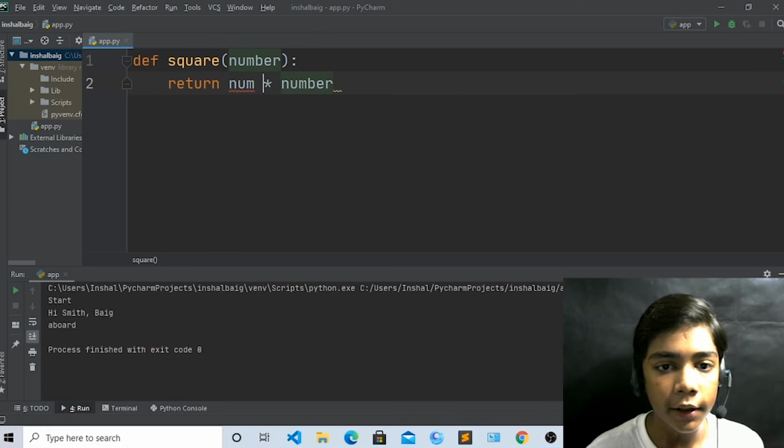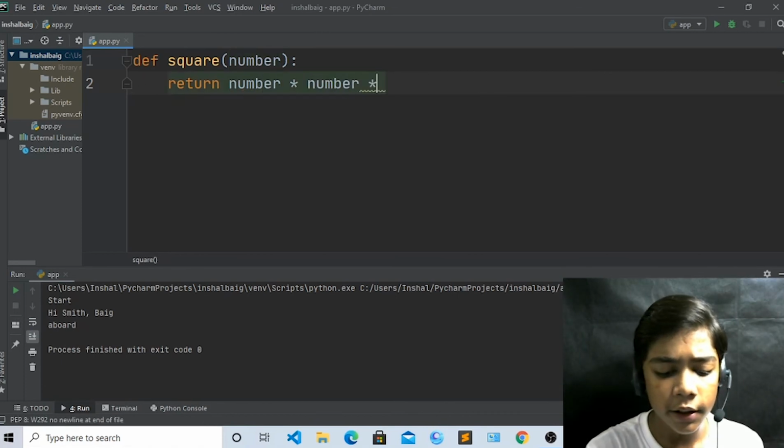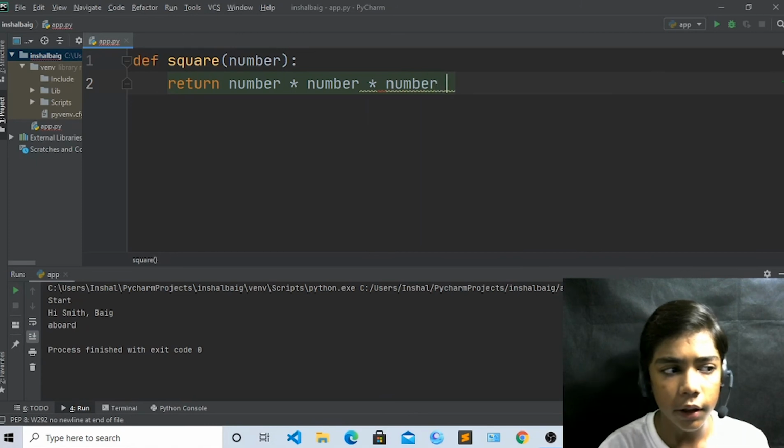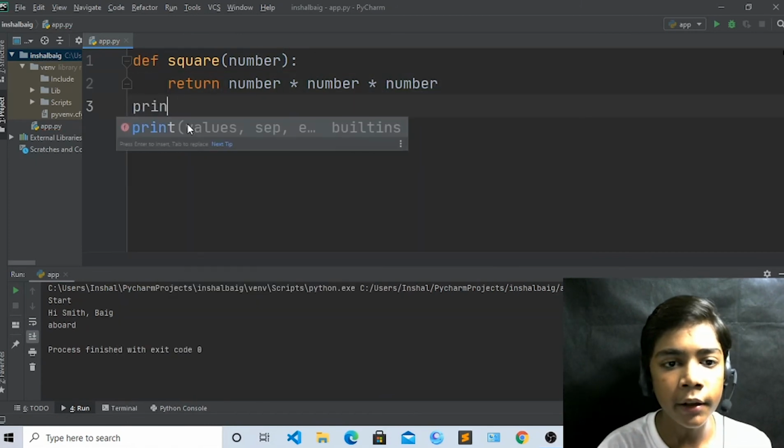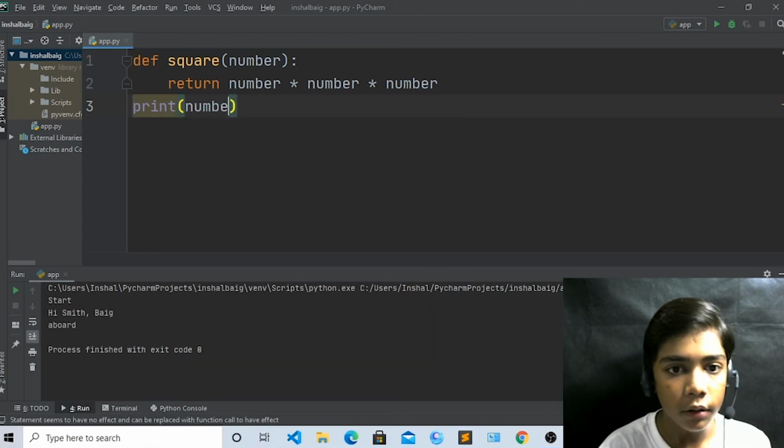Just write it like that, and if you write print, now write number, okay, like this.